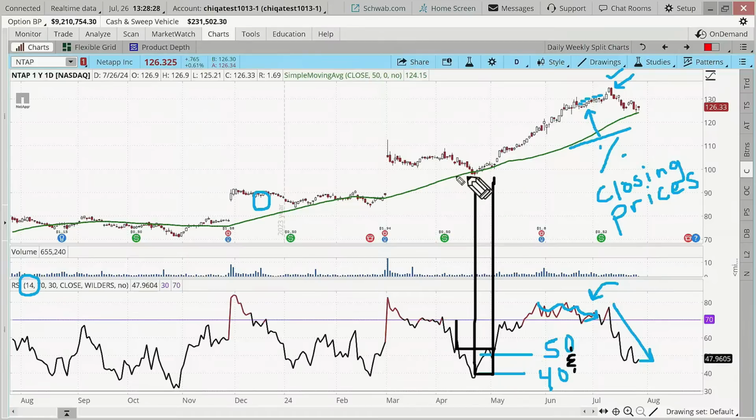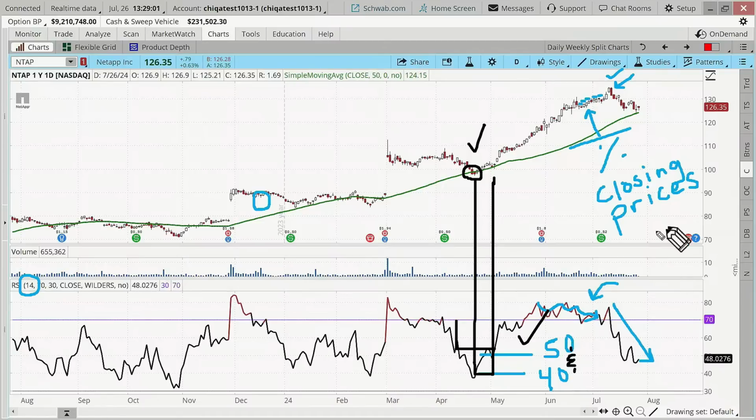We are above the 50-period moving average. Now, we weren't always above the 50-period moving average. We were below it for a couple of bars there, a couple of closing prices. We got back up above it, and we were between 40 and 50. So let's put a check there. That's part of what the code's looking at, an algorithm looking at both conditions. The second condition is also met, 40 to 50.